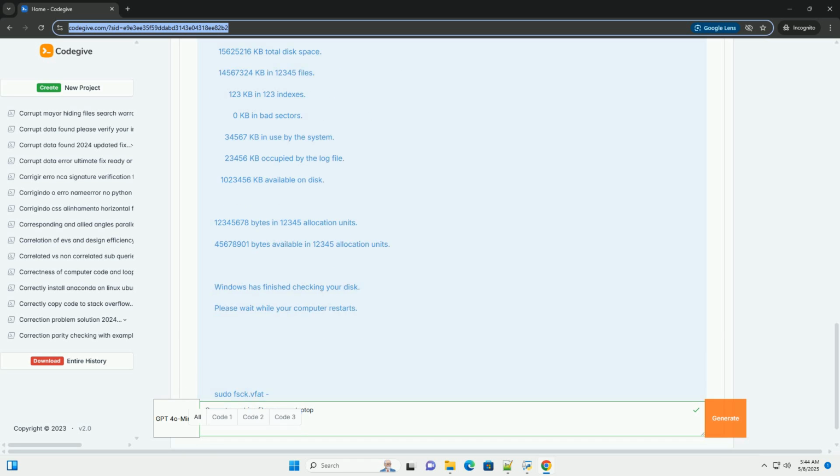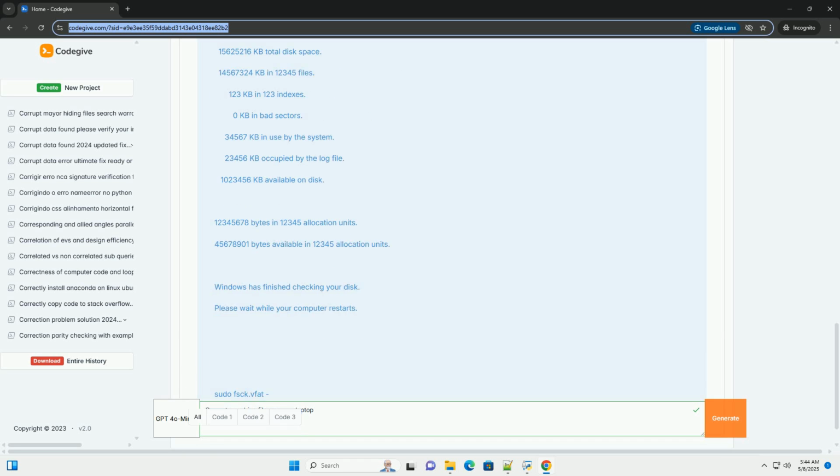If the drive is recognized but you can't access the files, File System Repair Tools are your next line of defense. 1. CHKDSK, Windows. CHKDSK is a built-in Windows utility that can scan and repair file system errors. Open Command Prompt as administrator: search for CMD in the Start menu, right-click, and select Run as administrator.